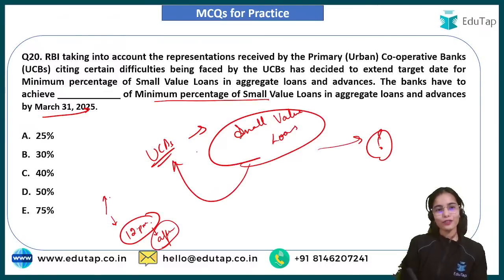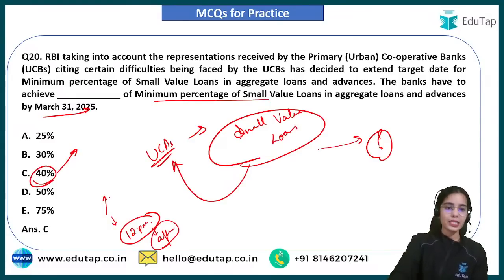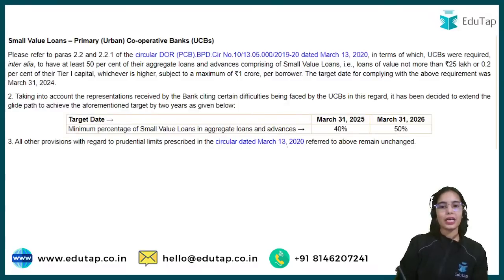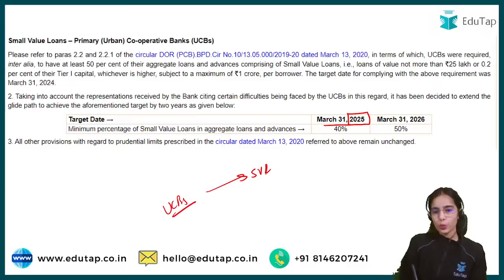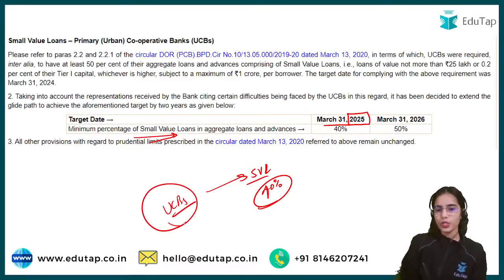I can see the confusion. RBI has said that the answer is 40% first of all. The answer is 40%, not 50%, because it has been said very clearly by the Reserve Bank of India that by March 2025, the UCBs have to achieve the small value loans, that is 40%. The minimum percentage of small value loans that has to be achieved by the UCBs is 40% of total loans. By 2026, they have to achieve 50%.